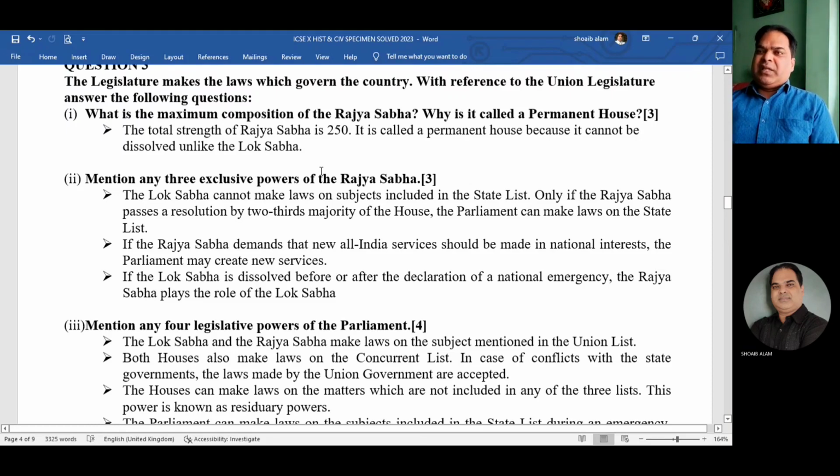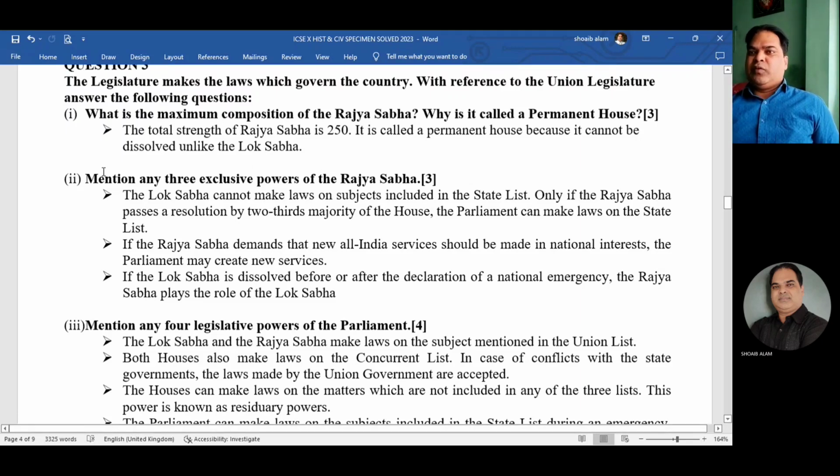The total strength of Rajya Sabha is 250. Okay, total strength is 250. Why is it called the permanent house? Because it cannot be dissolved, unlike Lok Sabha. Lok Sabha can be dissolved, but Rajya Sabha cannot be dissolved.